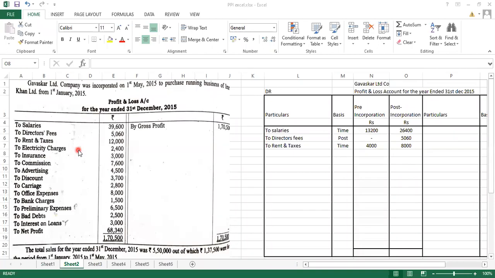Next is electric charges. Again electric charges will be divided in the time ratio, correct? So write down over here, to electricity charges, ratio, divide 2,400 in the ratio of 1:2. Correct, 800 and 1,600.